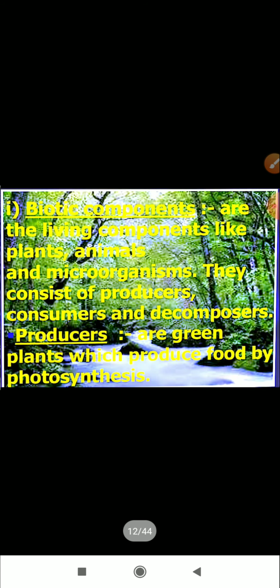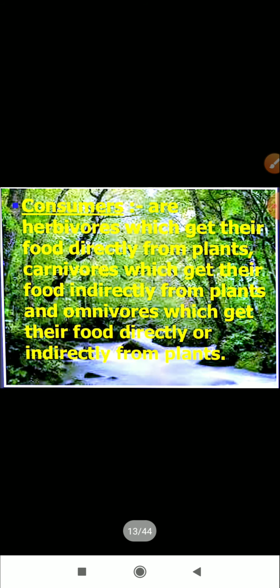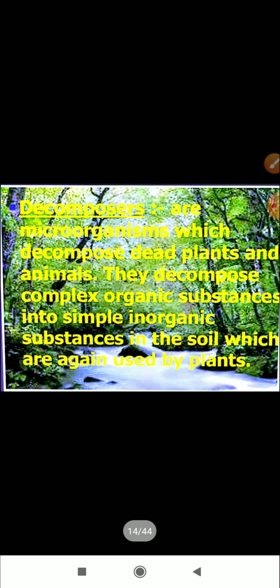Now talking about the components, the biotic components are the living components that include plants, animals and microorganisms, and the producers are the green plants that are part of this biotic component. The consumers are the organisms that cannot make their food, they depend on plants for their food. These are basically of different types. They include the primary consumer, the secondary, the tertiary and the omnivores.